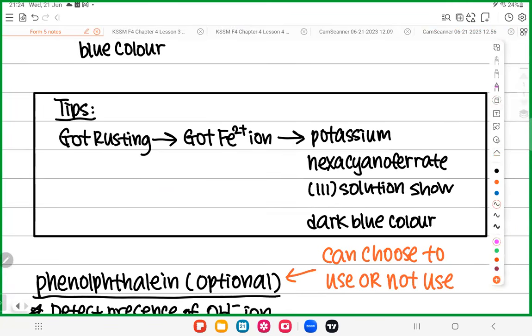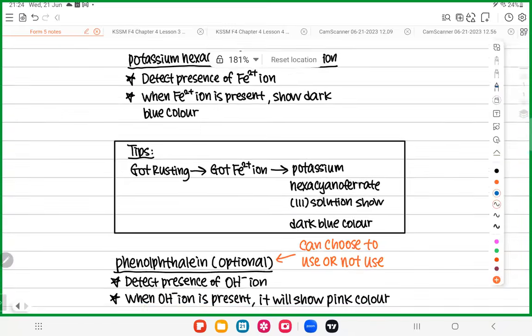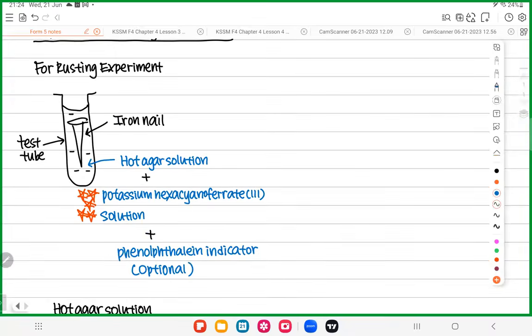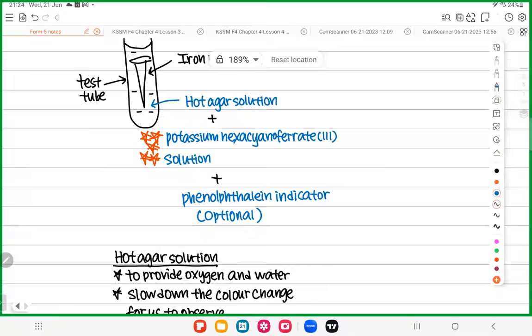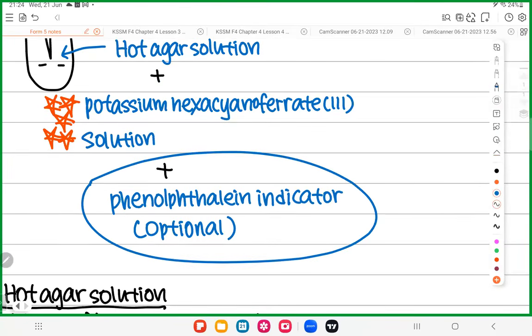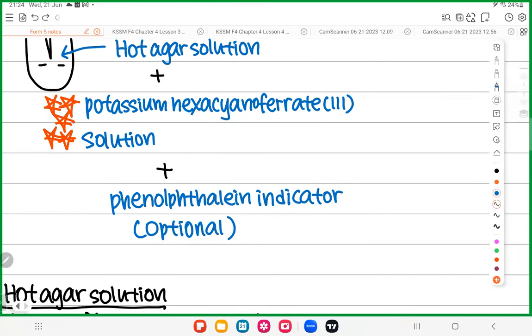Okay, the last one. The last solution here is called phenolphthalein indicator. This solution you learned in your Form 4 Chapter 6. This is not a new solution. You learned it in Form 4 Chapter 6.